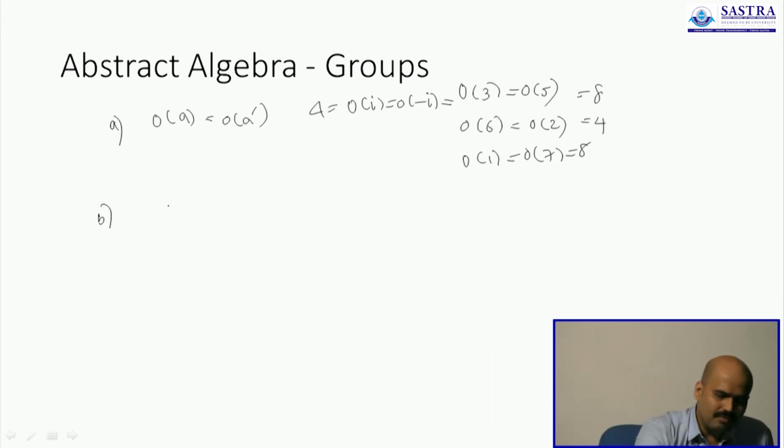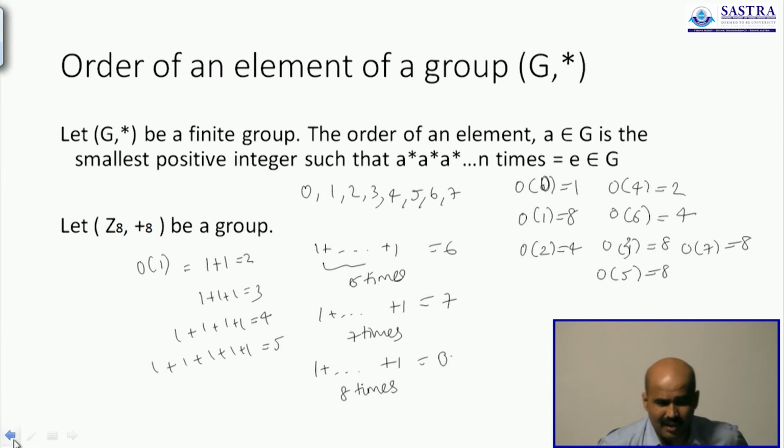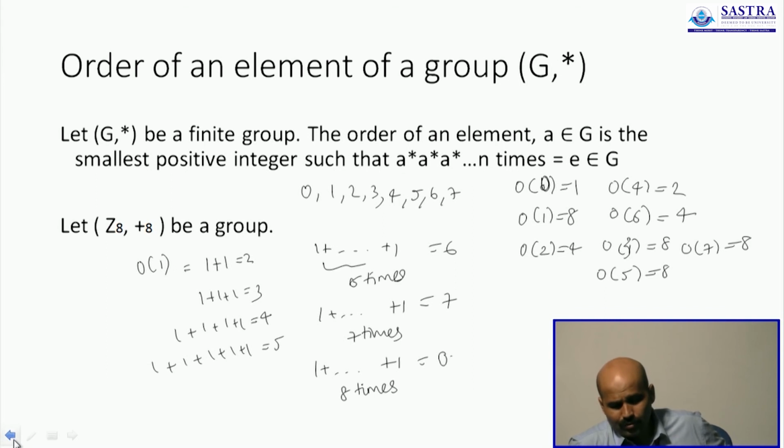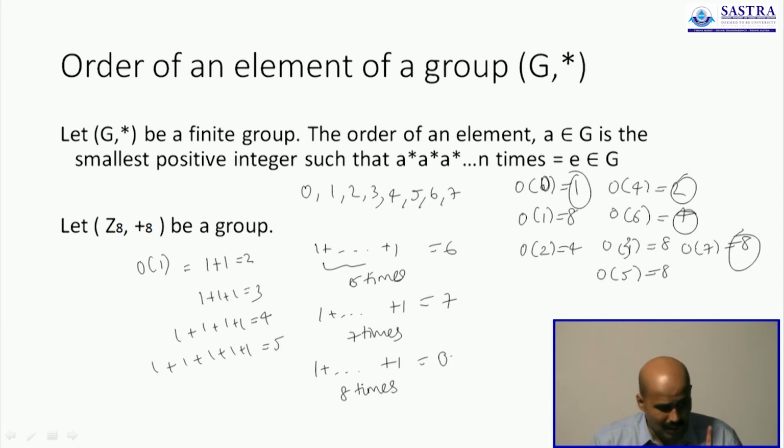And number 2, whenever you have a finite group, the order of any element A is going to be less than or equal to the order of the entire group, whenever G is finite. In the previous example, you can find evidence of this result. Order of 0 is 1, order of 4 is 2, order of 6 and 2 is 4, order of 1, 3, 5, 7 is 8. All of which are 1, 2, 4 and 8. All of which are less than or equal to 8, and all of them divide 8. 1 divides 8, 2 divides 8, 4 divides 8, 8 divides 8.